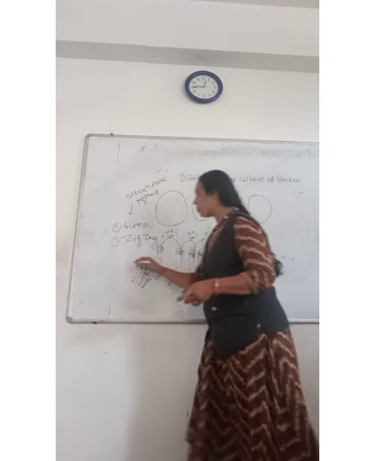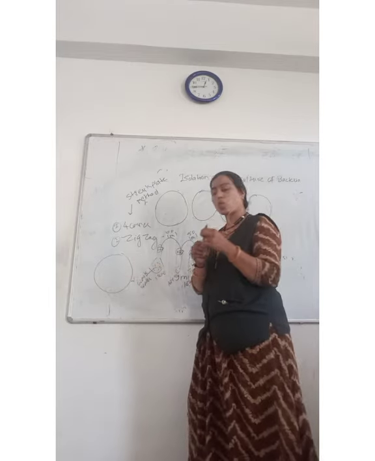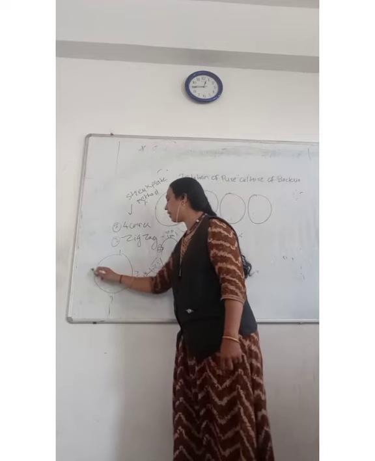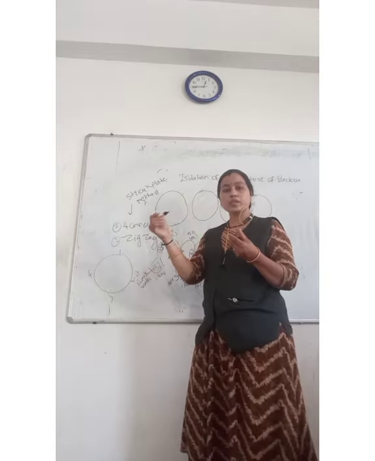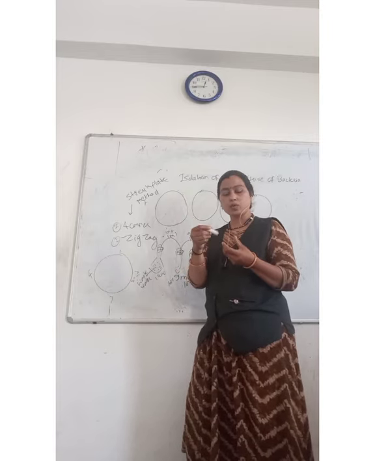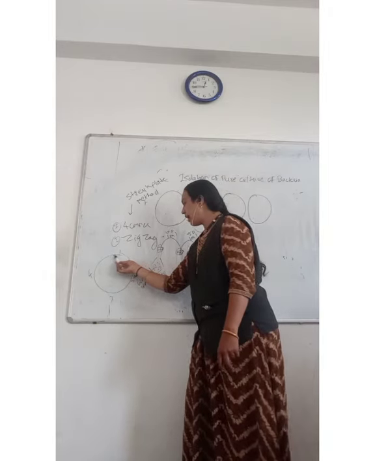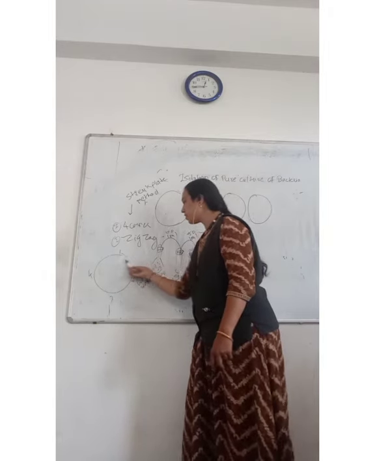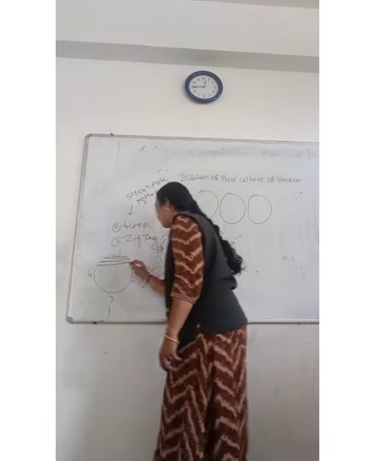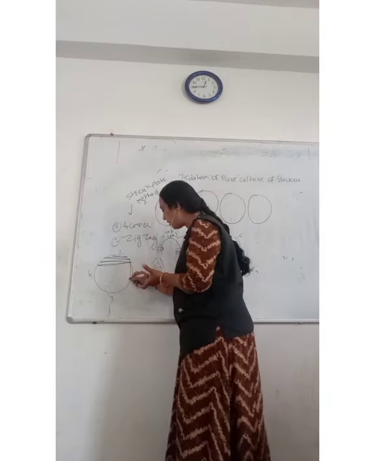So how should you perform this four corner method? Suppose this is the petri plate. These are the 4 corners: first corner, second, third and fourth. Take out a loopful of culture. Place it over here at the top and streak it like this. After that, rotate the plate and streak like this.